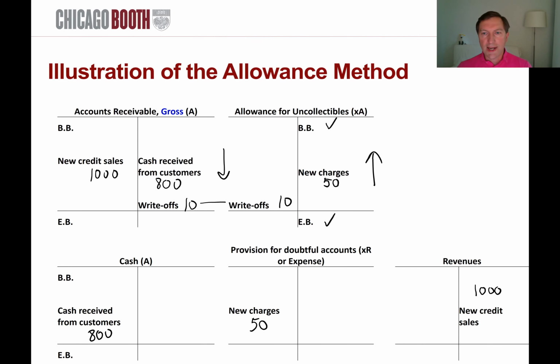And again, this sort of summarizes how the allowance works. It's a contrast account that goes up by the estimates and goes down by the actuals, right? And it has normal balance on the credit side because it's a contrast account, which tells us some balance of bad debt that is sitting on our balance sheet, right? So it's important to know that the balance of the allowance tells us what is the amount of receivables sitting on our balance sheet that we don't anticipate to be receiving in the future.